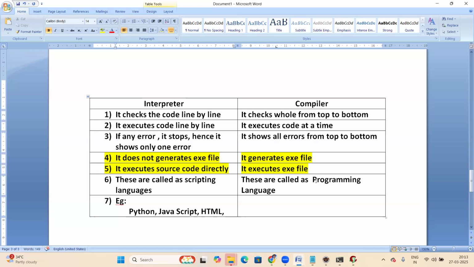Any other? HTML, Hypertext Markup Language, scripting language. Any other scripting languages? No idea? Yes, Perl scripting, a very old one. Next, PHP is also a scripting language.